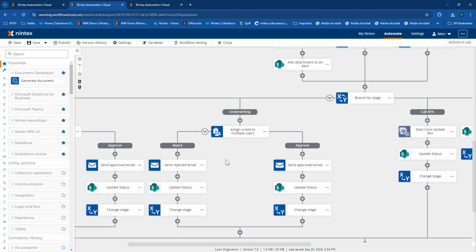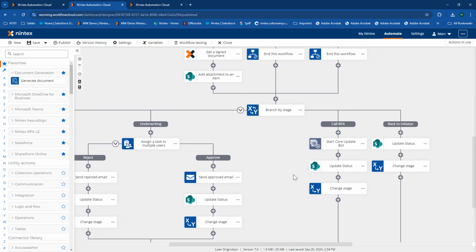With the approval task, we can build in escalations and reminders. So if we want to make sure that somebody is completing those tasks on time, we can send out daily reminders, or however often we'd want to send those out. And we can also escalate them once they get to a certain point. Maybe they haven't been acted on in a couple of days. We want to make sure this workflow keeps moving. Maybe we have some SLAs we have to meet as part of this process. So we might want to actually build in some reminders and escalations there as well.